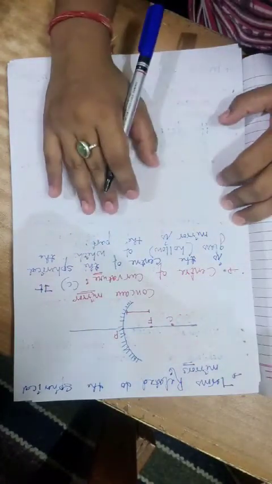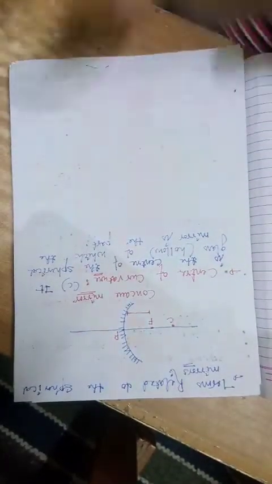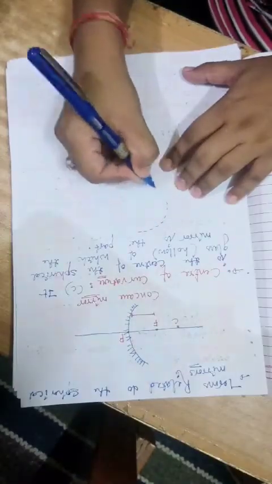It just looks complicated while studying or writing it, but it's very easy. I just told you that spherical mirrors have been cut out.